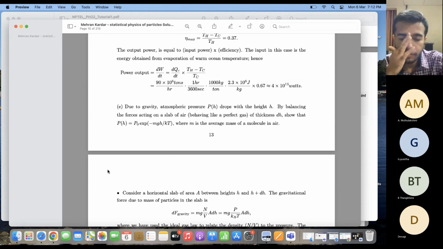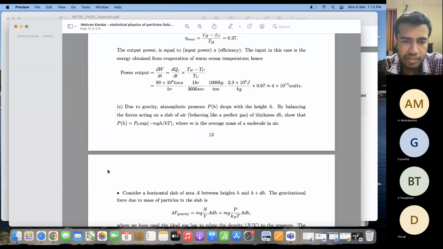Now, as I was saying earlier, the boiling point of water at sea level can be different from that on top of a mountain, like Mount Everest. Because of gravity, the atmospheric pressure decreases with height. By balancing the forces on a slab of air of thickness dh and then integrating the pressure differential, you can calculate the pressure at a given height by knowing the pressure at some other height.